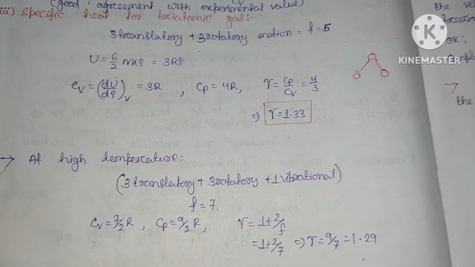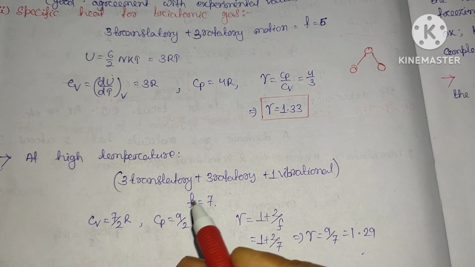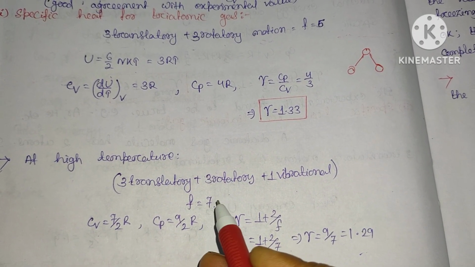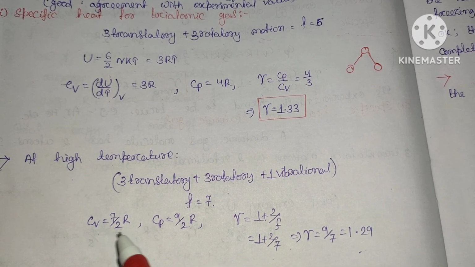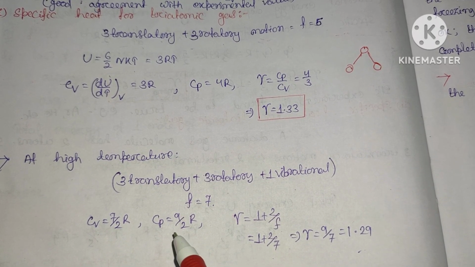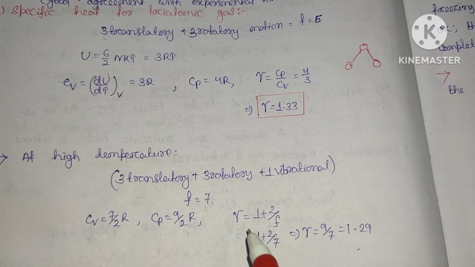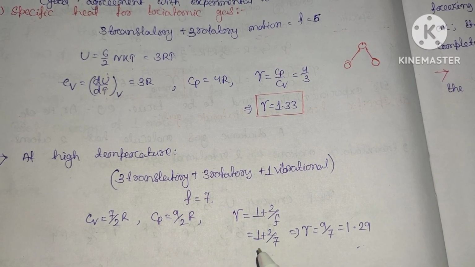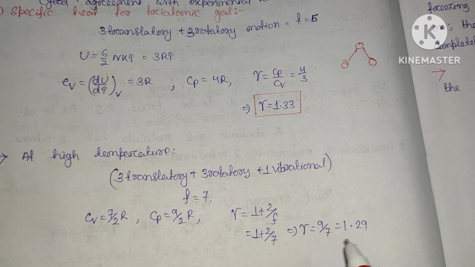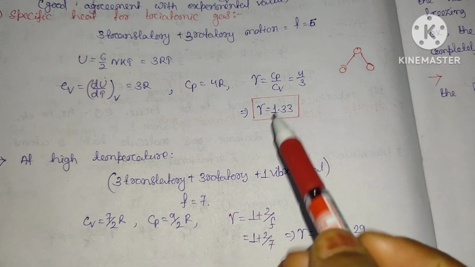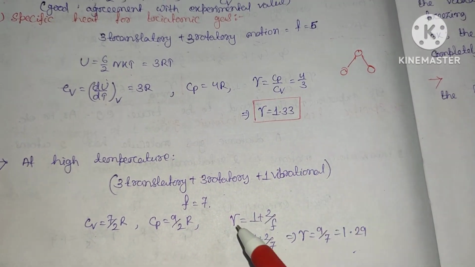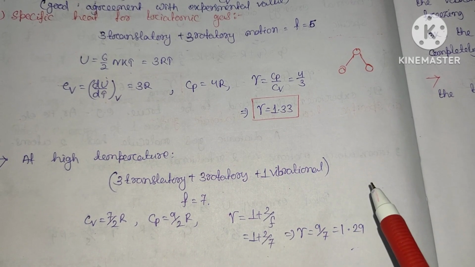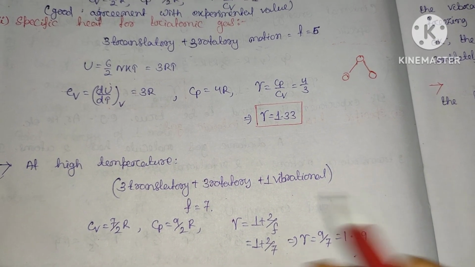Similarly, at high temperature, you can calculate the total degrees of freedom is 7. So Cv will be equal to 7 by 2 R, and Cp will be equal to 9 by 2 R. You can simply calculate gamma equal to 1 plus 2 by F, that is 1 plus 2 by 7, equal to 1.29. You may calculate gamma equal to Cp by Cv, or gamma equal to 1 plus 2 by F. Clear? So this is at high temperature.